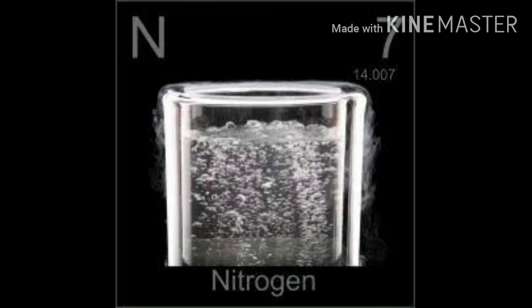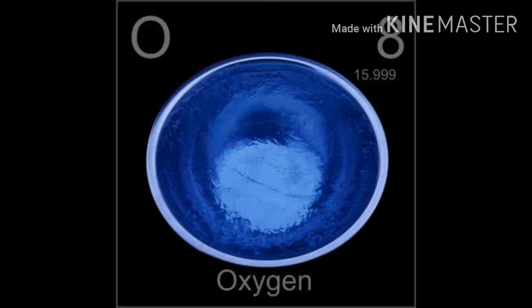The next nonmetal is nitrogen, which is a very important one. It is used for making ammonia and nitrates, which can be used as fertilizers. It is also used for packing food items, and liquid nitrogen is used for refrigerating cells for medical research. Last but not the least, oxygen, which is stored in cylinders and used by mountaineers and deep sea divers as breathing equipment. Oxygen is also used for welding and cutting of metals.